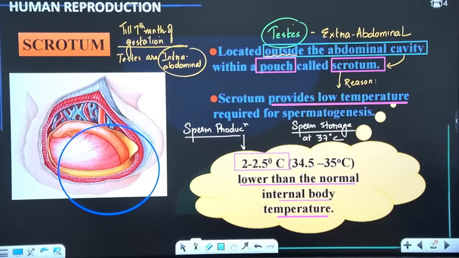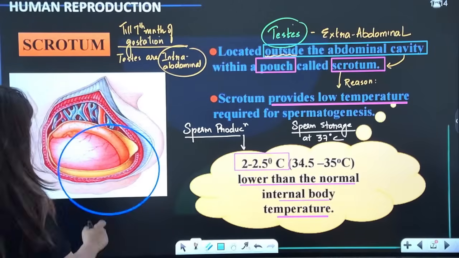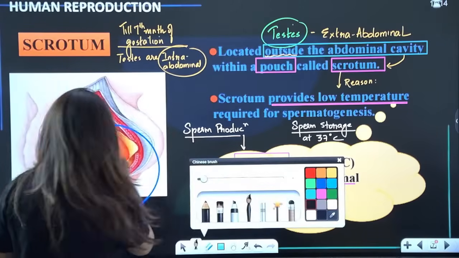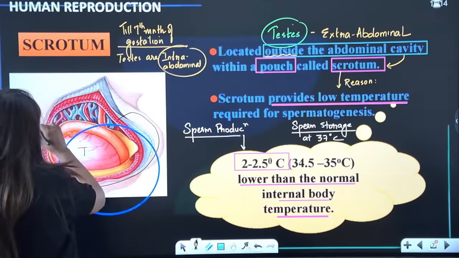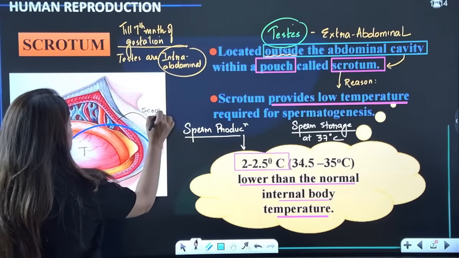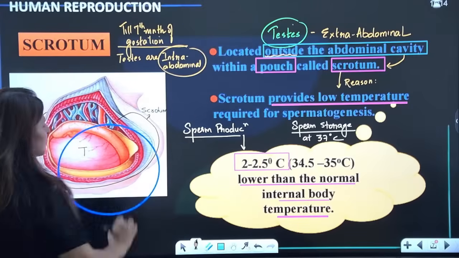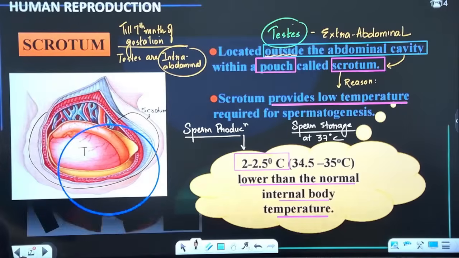Are we sorted? Are we clear till here? Anyone with any doubt? Yes. So you can see it in this diagram, guys. These are the structures. This is the testes. And do you see this external pouch? This external pouch represents the scrotum. Are we clear? Yes or no? Are we clear till here?